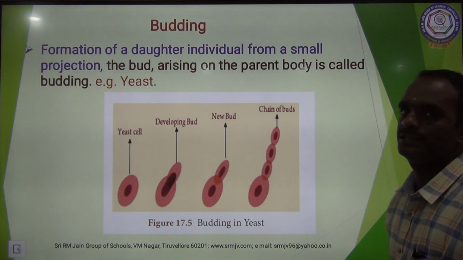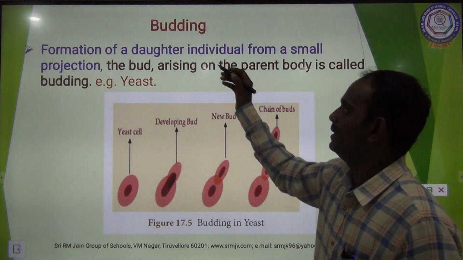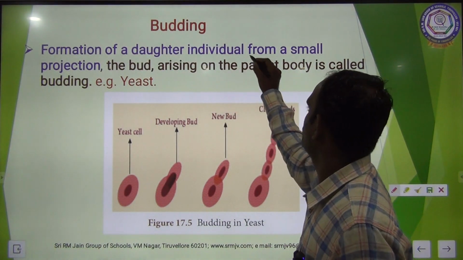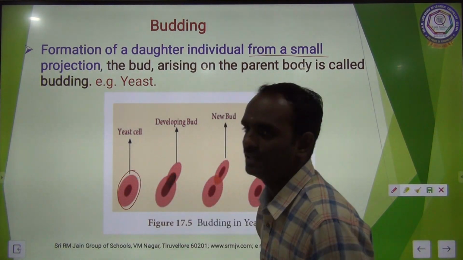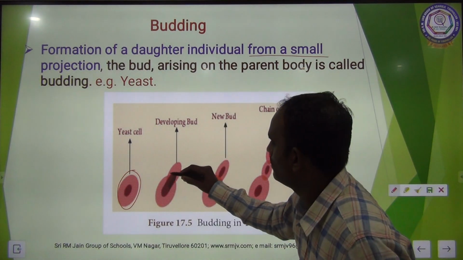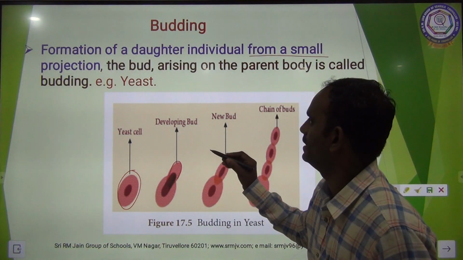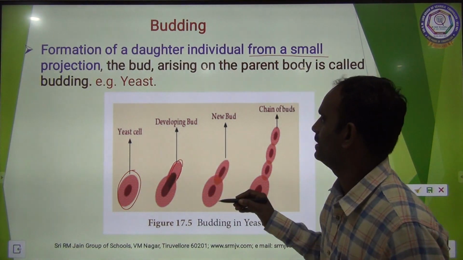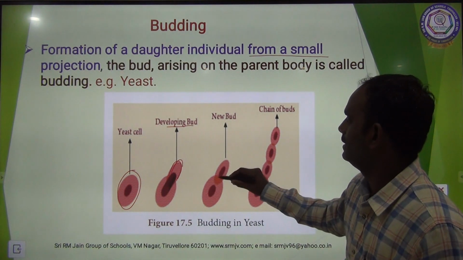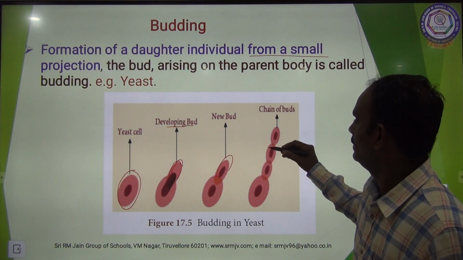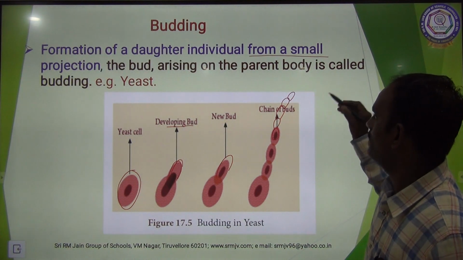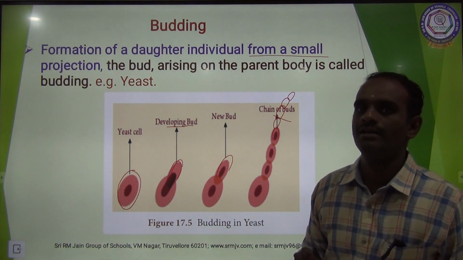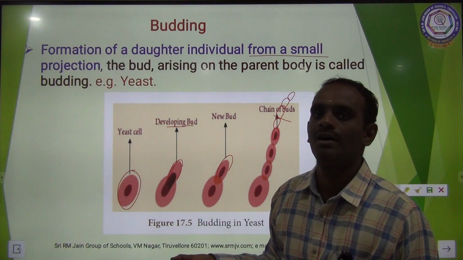The next one is budding. Formation of daughter individuals from a small projection. See here, this is the yeast cell. In that yeast cell, a small projection takes place, developing a bud, and then it forms a new bud. They form a continuous chain of buds. Once formed, it is detached from the parent organism and develops into a new organism.